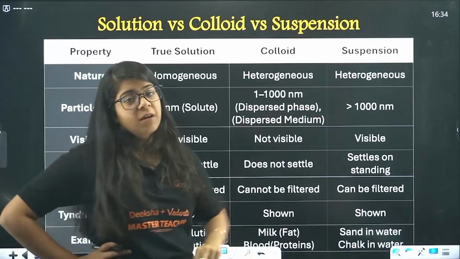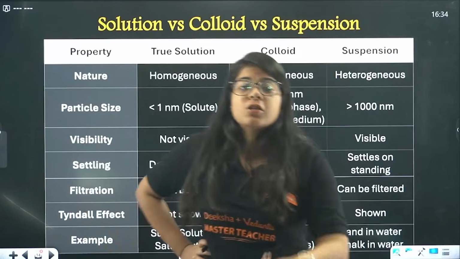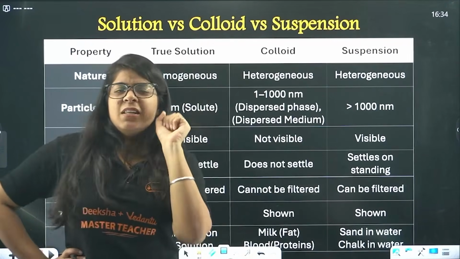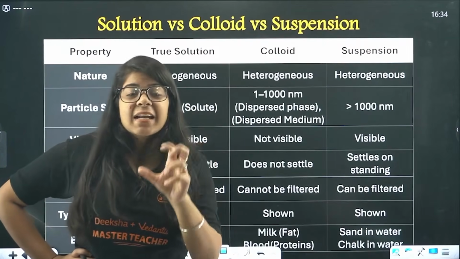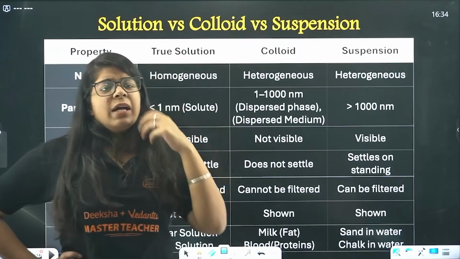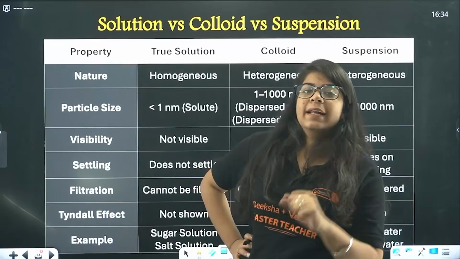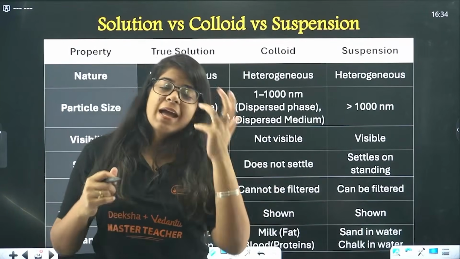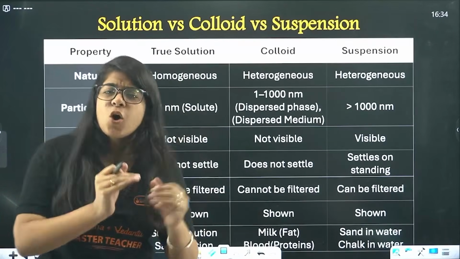On the other hand, suspension, you see the sand particles are so big, the chalk particles are so big that you can see with your naked eyes. But there is something in between that you can see but you can't see. That is your blood. You cannot see particles like sand, but it's not mixed like sugar solution as well. That's milk. You cannot see particles like sand, but it's not mixed as well. Now that is colloid. The particle size of colloid is somewhere between true solution and suspension. Okay, so these are the 3 things that you have to know, and you'll know why you have to know.